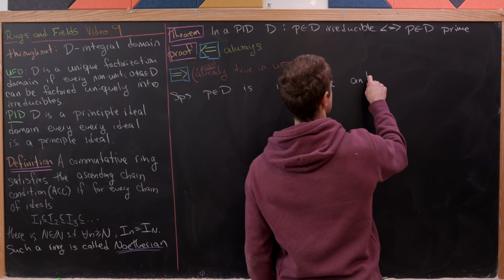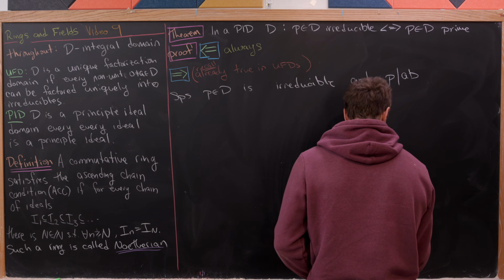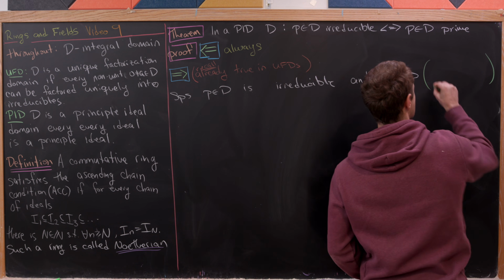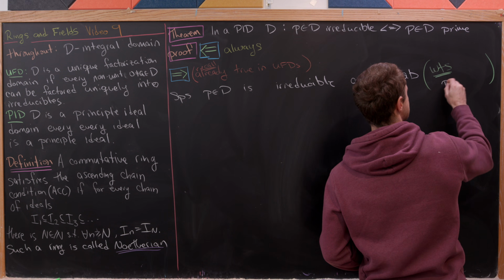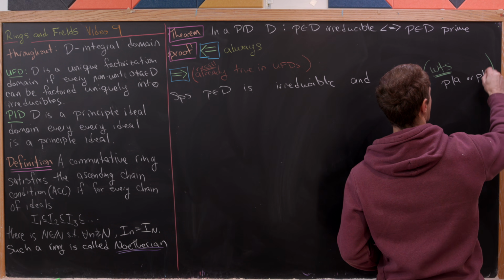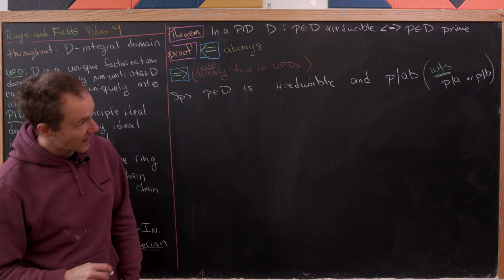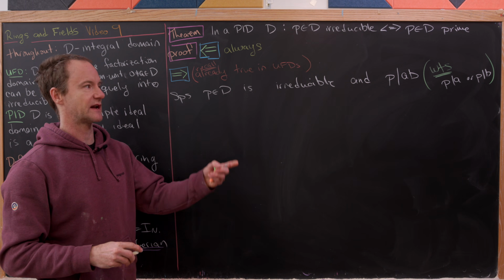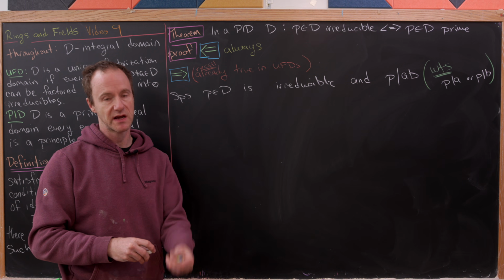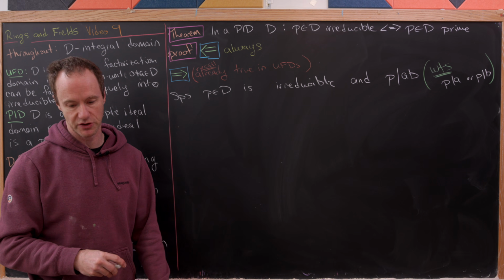So let's do that by saying that P divides A times B. And we're doing that because what we'll want to show is that P divides A or P divides B. And that's because that's the definition of a prime element. If P divides a product, it has to divide one term of the product. That was the definition of a prime element inside of an integral domain.